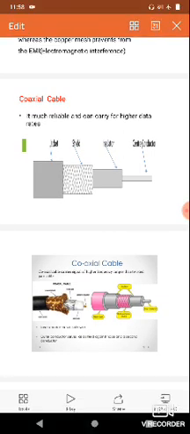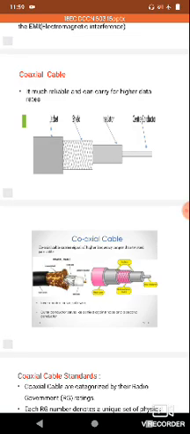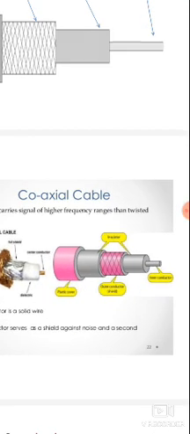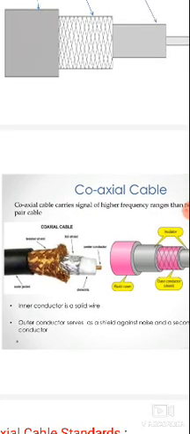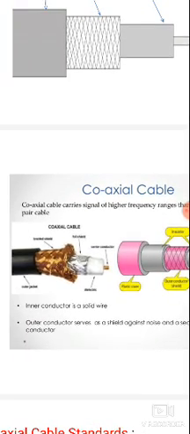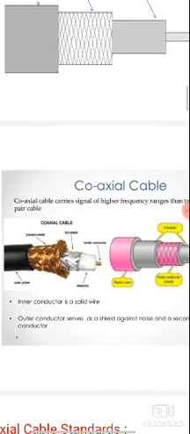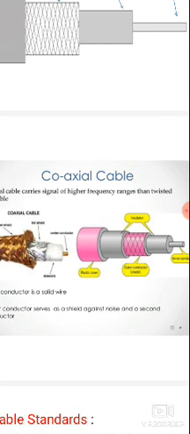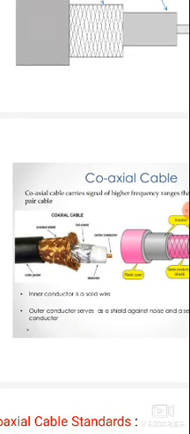So this is the diagram of coaxial cable. Coaxial cable carries signals of higher frequency ranges than twisted pair cables. So this is the coaxial cable. First, this is the center conductor.